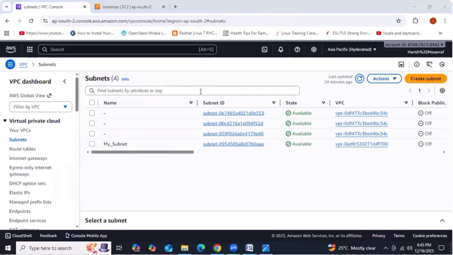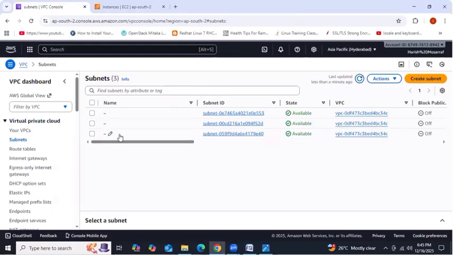Okay, I think you made some mistake, so that's why. If you don't have any resources, no need to delete the subnet manually. Maybe you made some mistake, so you are getting that error. I did it in front of you before, subnets, everything. It is going to delete. No need to delete the subnet manually. No need to delete the route table manually. No need to delete the IGW manually. Everything is going to be deleted. I'll show you, don't worry. After completing this lab, anyway, I need to delete, right? I'll show you how we need to delete.